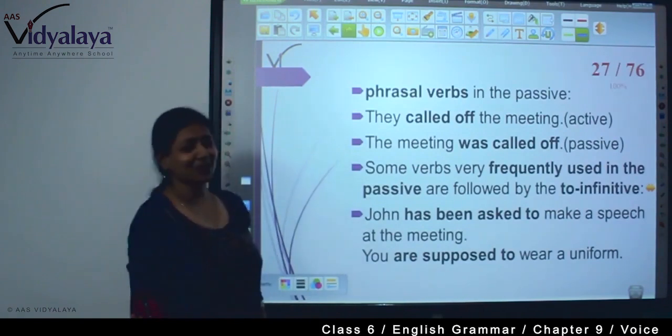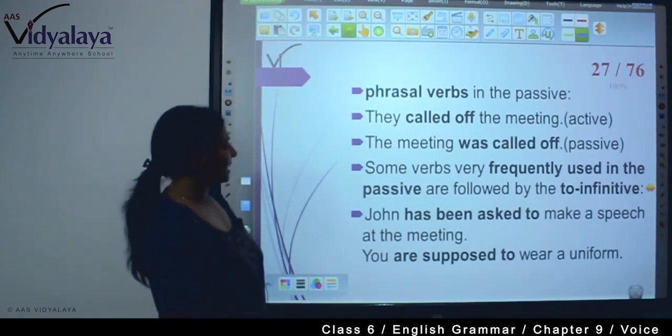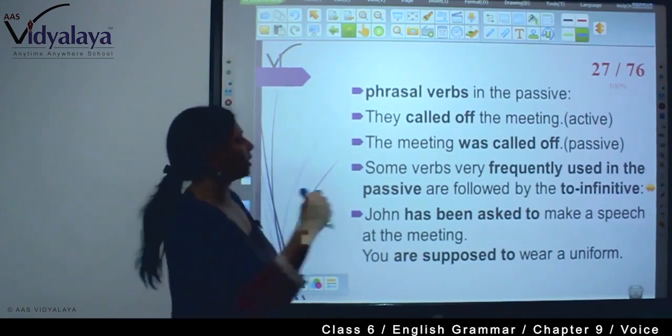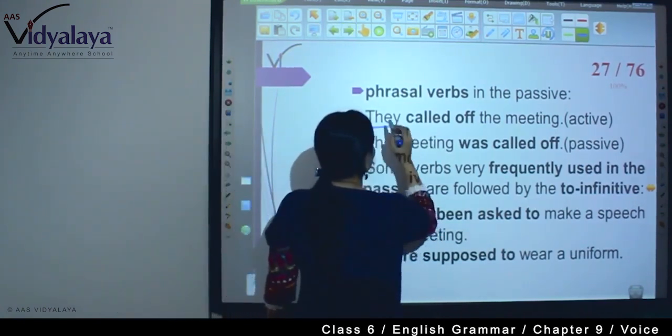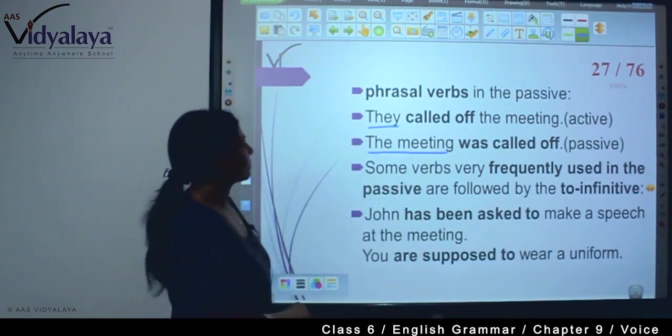Now, phrasal verbs in the passive. They called off the meeting, in the active. So, the meeting was called off. Because "they" is plural here, but the meeting is singular. The meeting was called off.